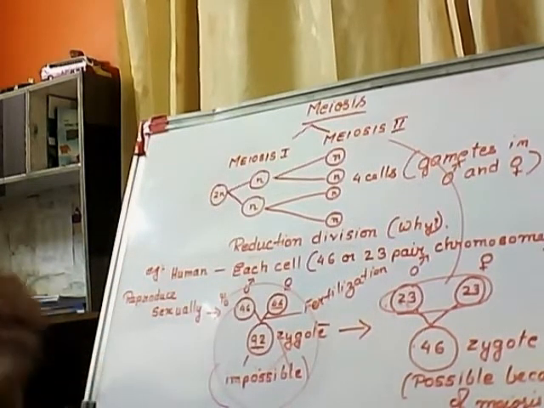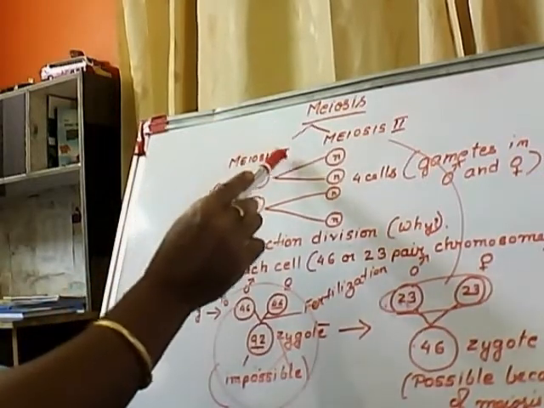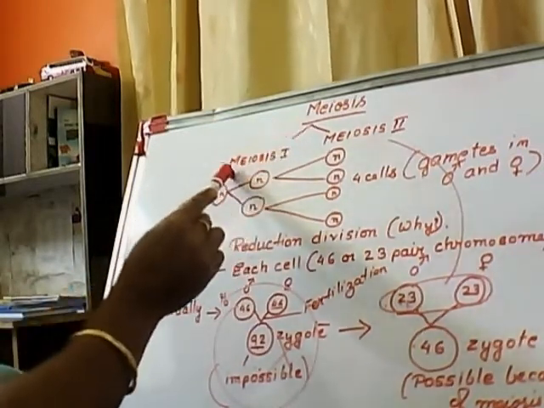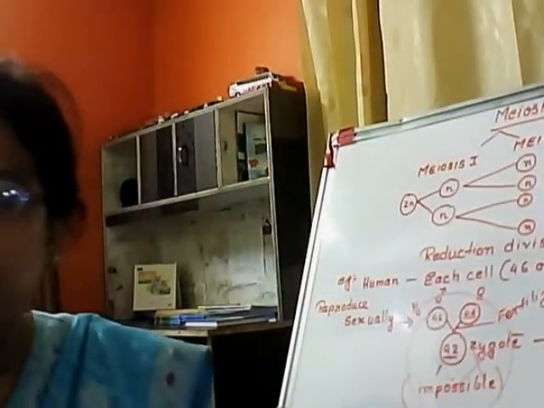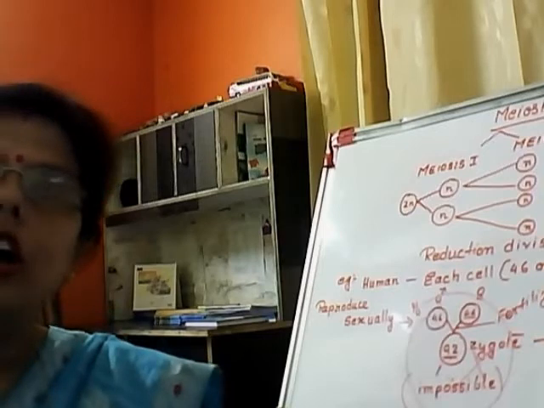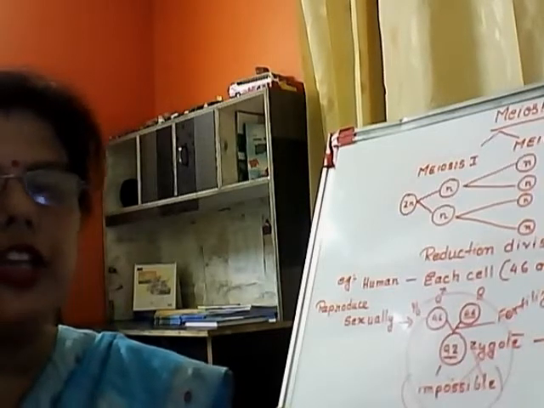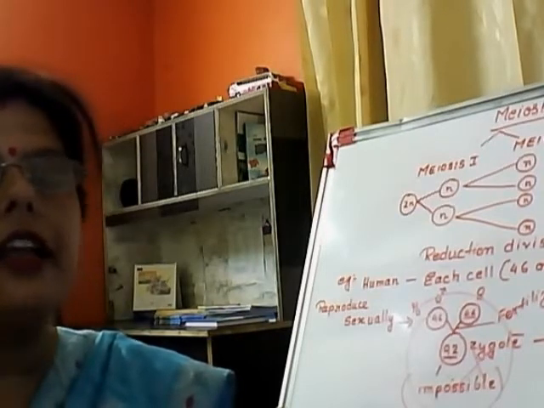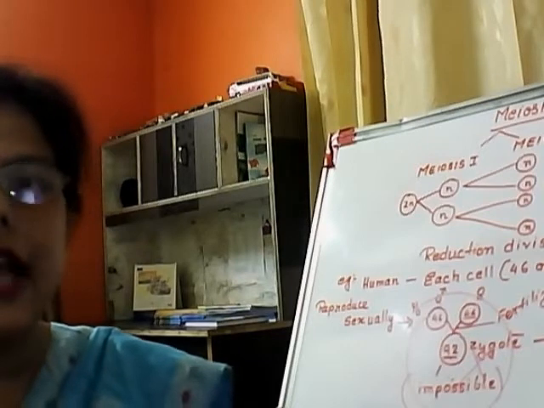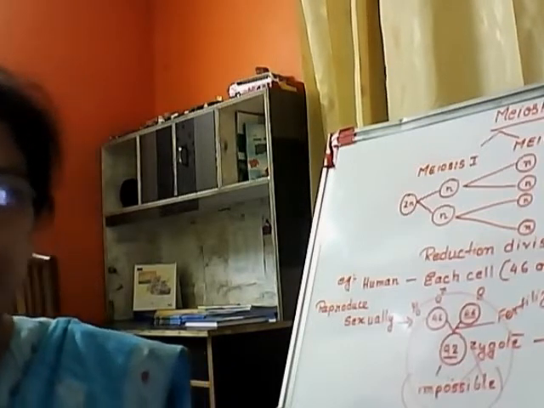Now let us talk about how the process takes place in meiosis, that is, what happens in meiosis 1 and what happens in meiosis 2. One thing you all should remember, whether it is meiosis 1 or meiosis 2, first the changes take place in the nucleus, which is known as karyokinesis. After that in the cytoplasm, which is known as cytokinesis. How the whole process takes place, first in short I will show you one chart, through which I will try to explain what happens in it.